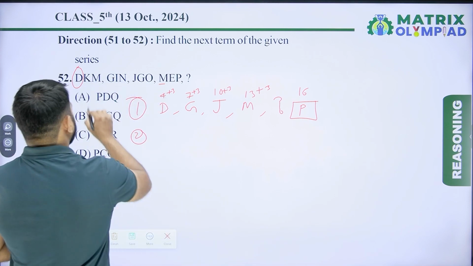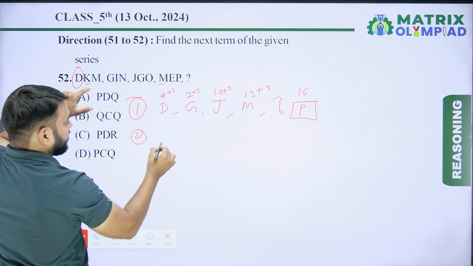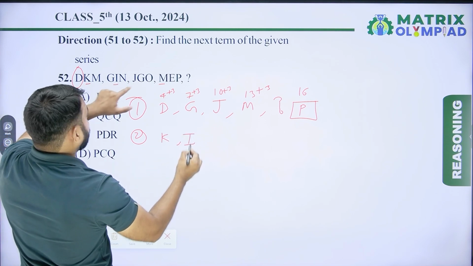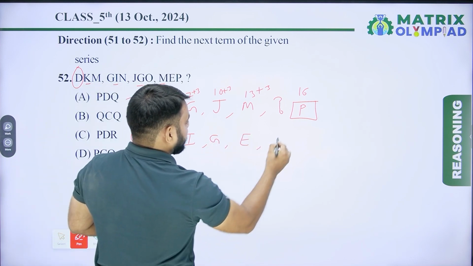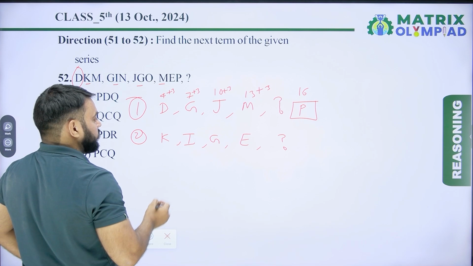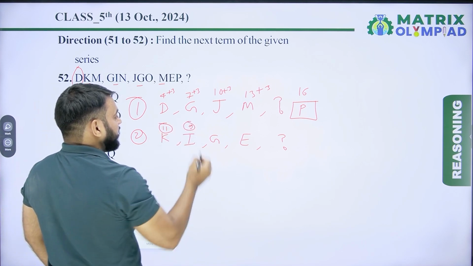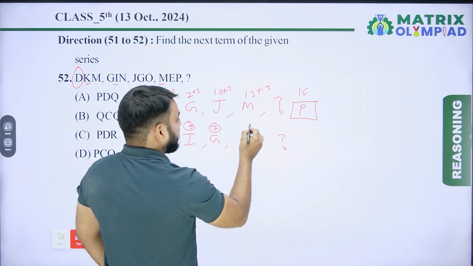Now taking the second alphabet of each term. So the second alphabet of the first term is K. Now the second alphabet of the second term is I. Now after I, next is G. After G, next is E. And find the next. So the place value of K is 11. Now the place value of I is 9. The place value of G is 7. Now the place value of E is 5.